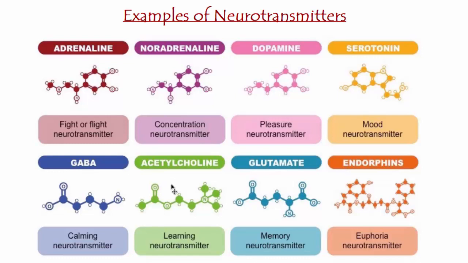It is responsible for many things like movement, and we can say that it's a learning neurotransmitter because it's an excitatory neurotransmitter. Glutamate is a memory neurotransmitter. It's used by our brain synapses to remember things. And finally, endorphin is a euphoria neurotransmitter, which is the state of being super happy.